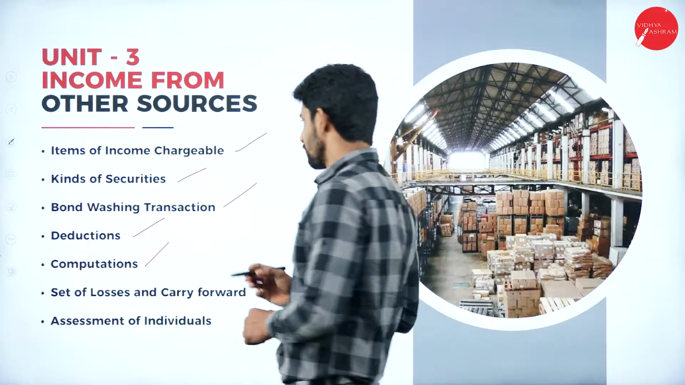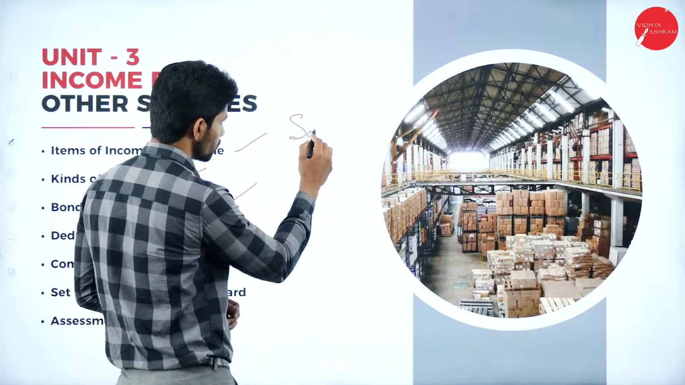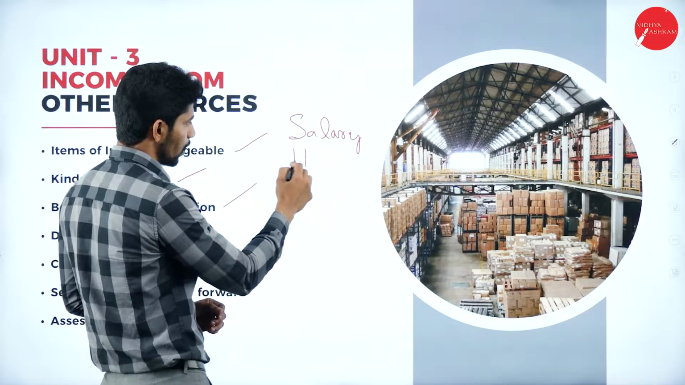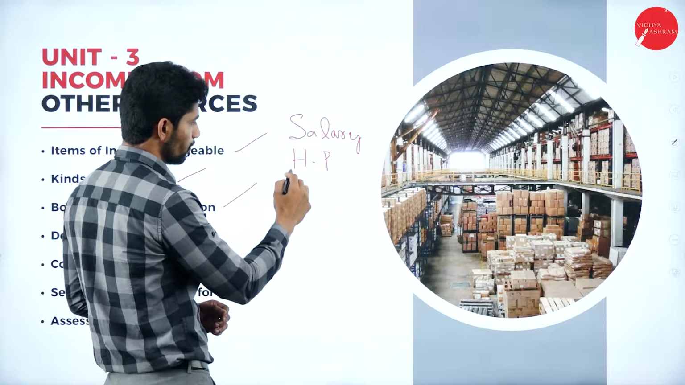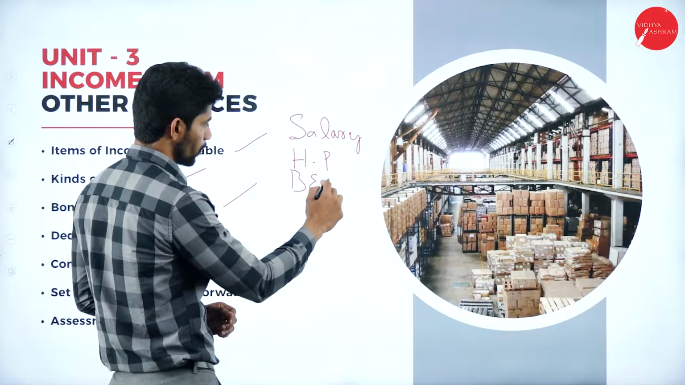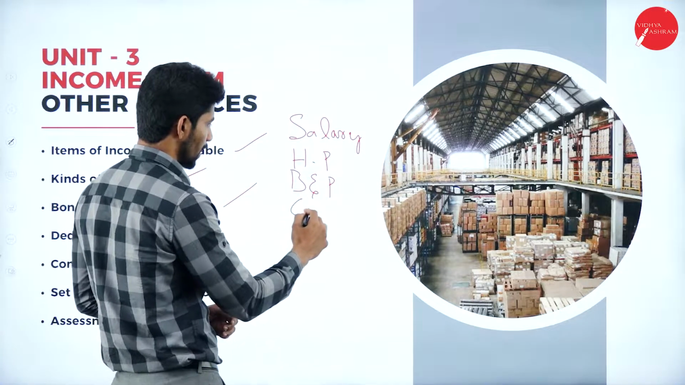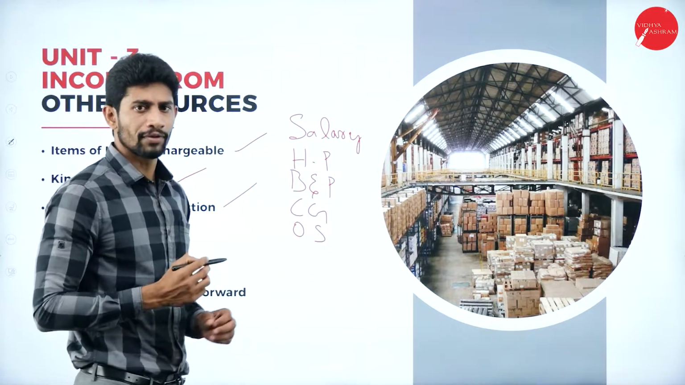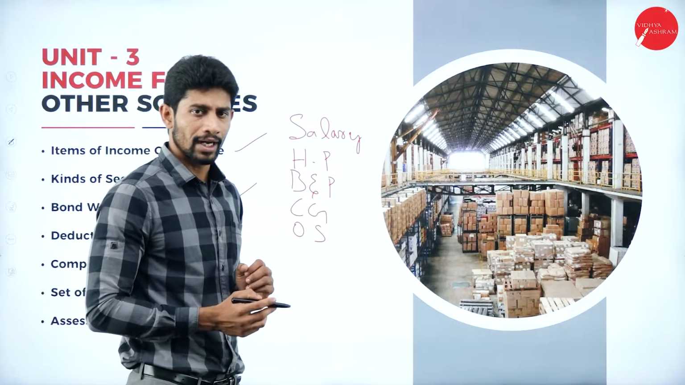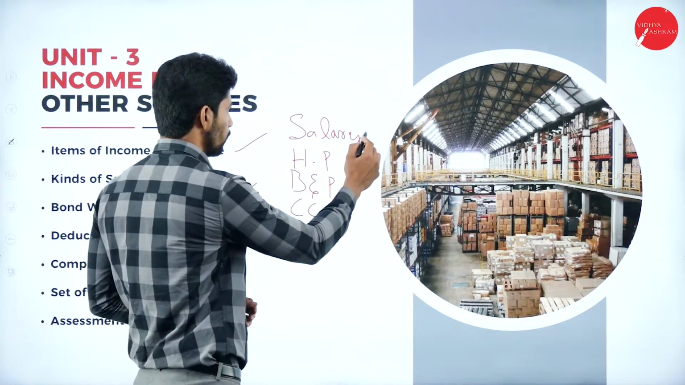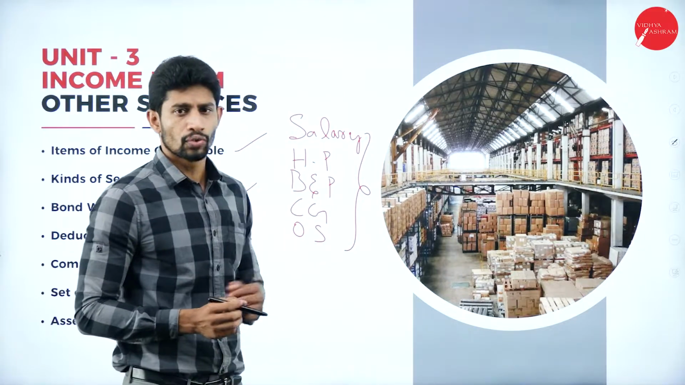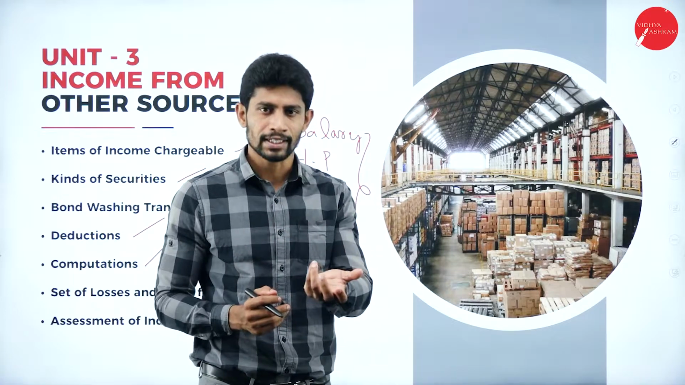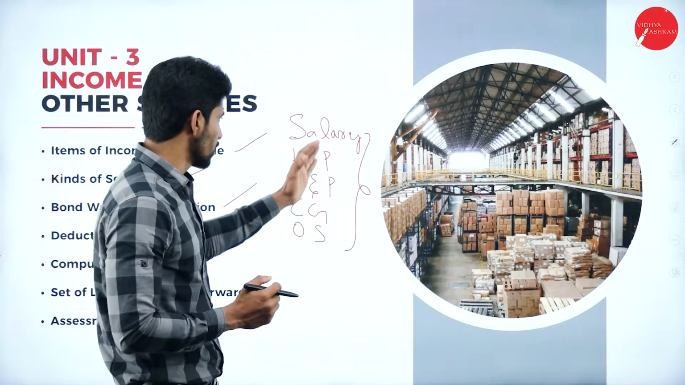That is income from salary, and income from house property. Next, income from business and profession. Next, income from capital gain, and also income from other sources. Totally, we have 5 heads of income under income tax. So, these all 5 heads are related to an individual person. So, if any individual person is earning income, he is supposed to pay the tax to the government based on these 5 heads of income.